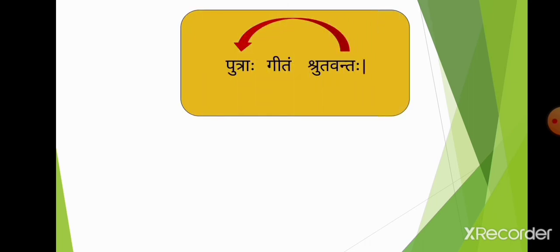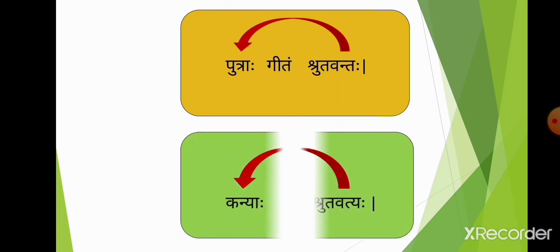Putraha geetam shrutavantah. The word putraha is the subject of the sentence. It is used in pullingam bahuvachanam, so shrutavantah is also used in pullingam bahuvachanam. Kanyaha geetam shrutavatyah. Kanyaha is the subject of the sentence. It is used in strilingam bahuvachanam, so the form shrutavatyah is also used in strilingam bahuvachanam. I hope you have understood it.